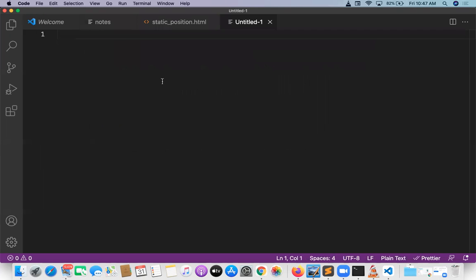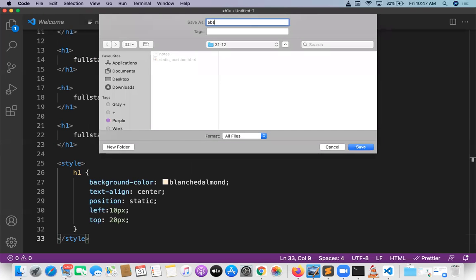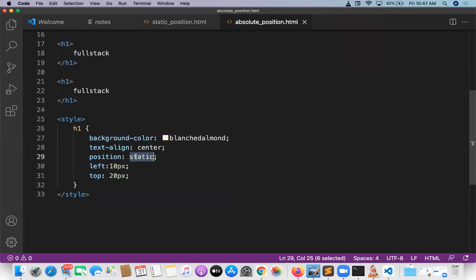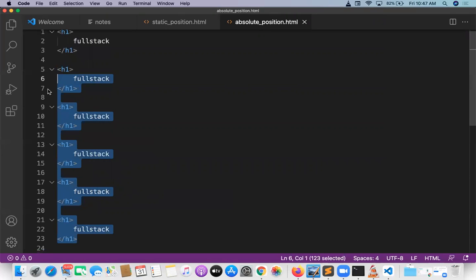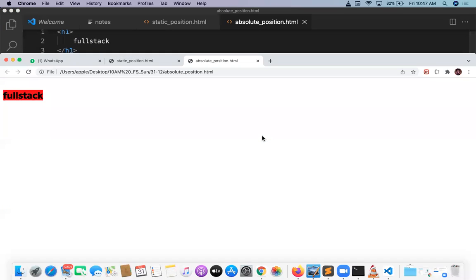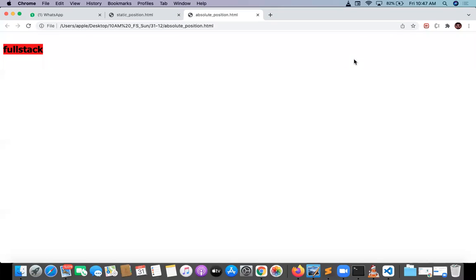So I'm taking a copy paste, and this is absolute position: absolute underscore position dot HTML. Here, position absolute. I don't want this many elements here; just 2 elements are enough. The background color is not good, so I'm taking red. Now these two H1s are in absolute position, and the 2 elements are overlapping one on top of another.